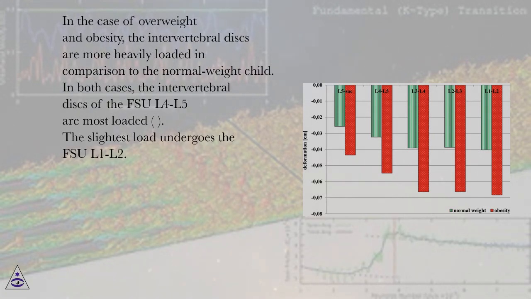In the case of overweight and obesity, the intervertebral discs are more heavily loaded in comparison to the normal weight child. In both cases, the intervertebral discs of the FSU L4 L5 are most loaded. The slightest load undergoes the FSU L1 L2.